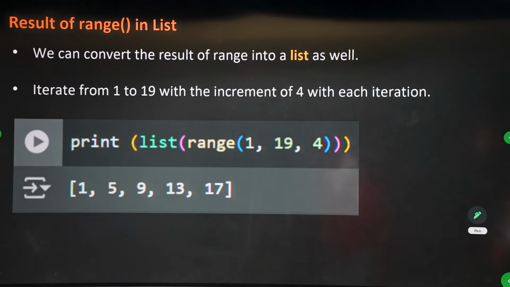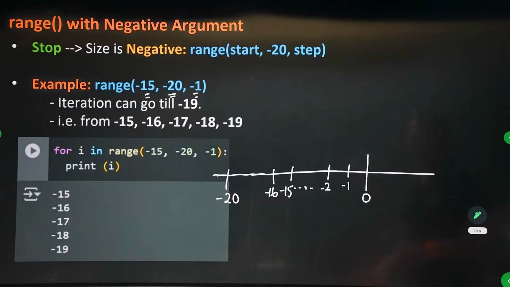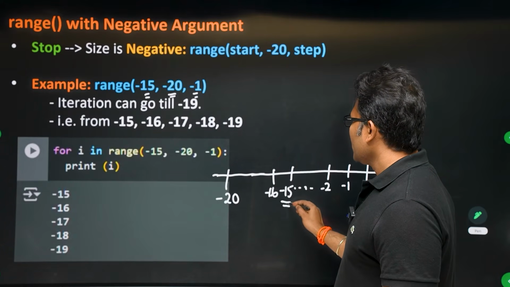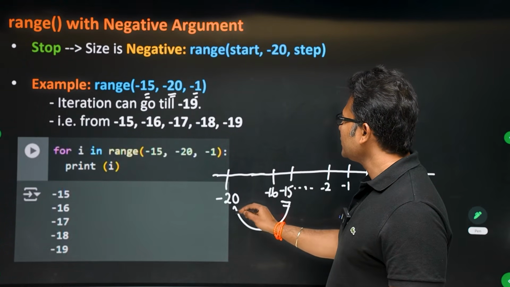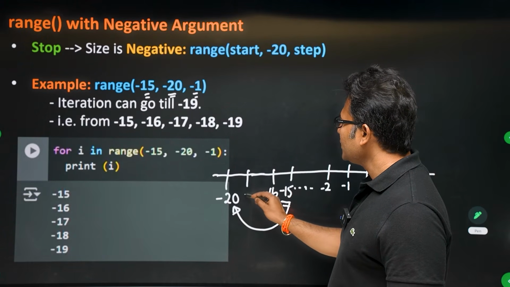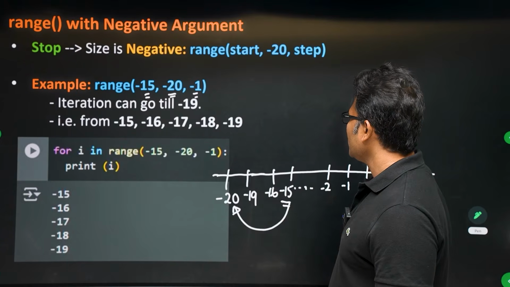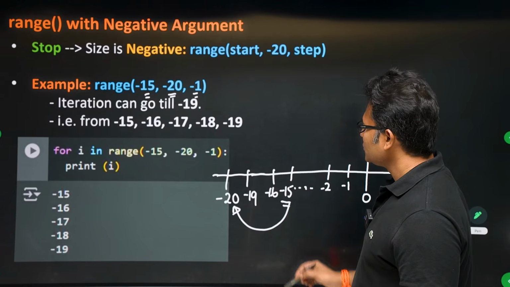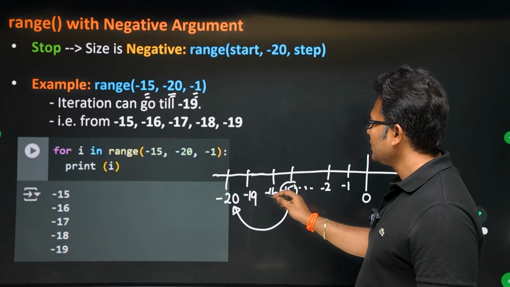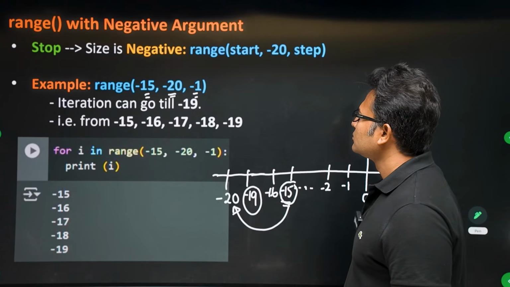Okay. Now we will see the result of range in a list. So we are starting from minus 15 and we are going till minus 20 in steps of 1. So we will not touch minus 20, we will stop at minus 19. Therefore, the range of values generated here are from minus 15 till minus 19.